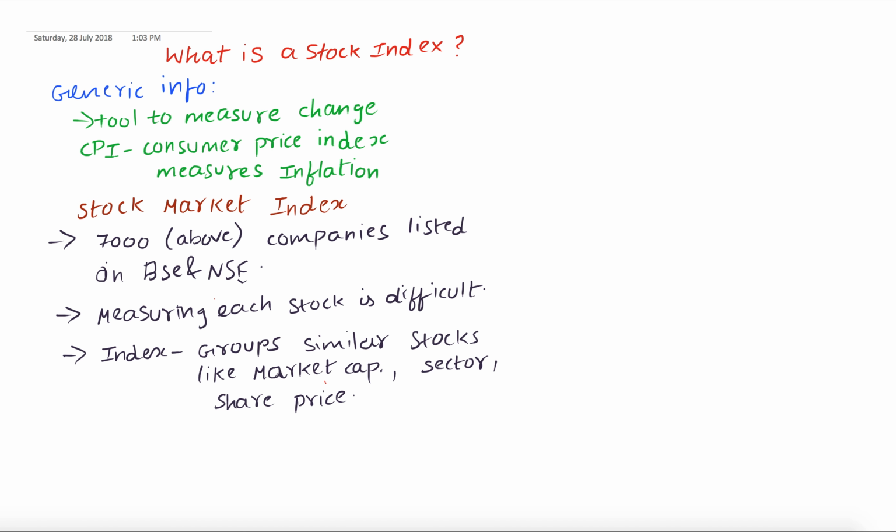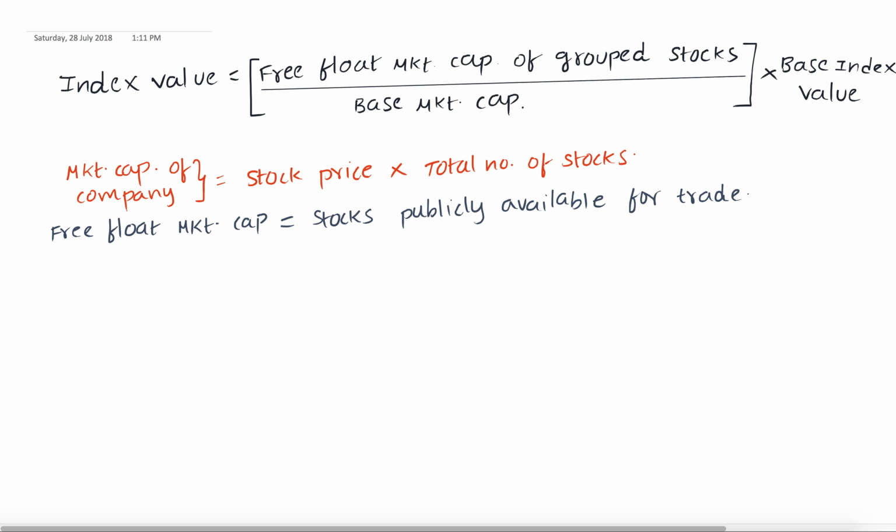We need to use this formula. They use this formula to find the index value: free float market capital of grouped stocks by base market capital. The free float market capital of a group of stocks equals the stocks which are publicly available for trade. There would be 10,000 stocks when the IPO was done, but only 500 stocks publicly available for trade. That would be considered for calculating the free float market capital.